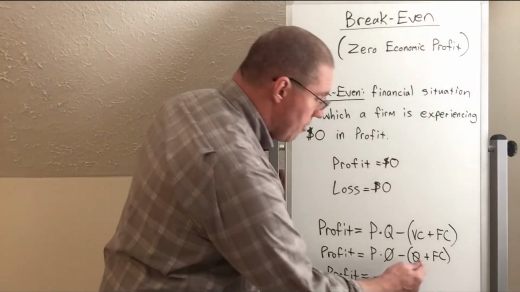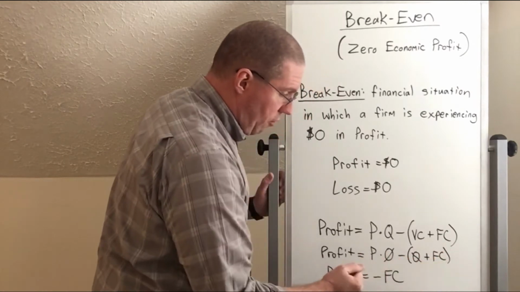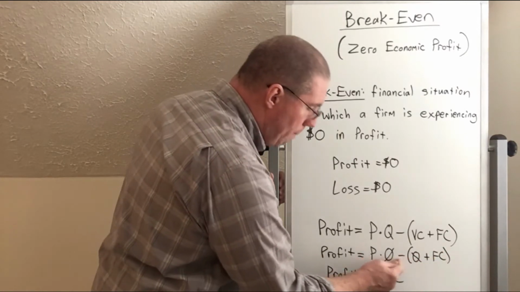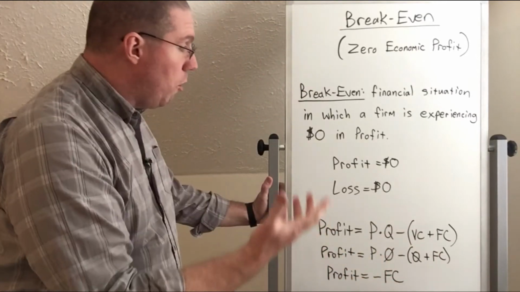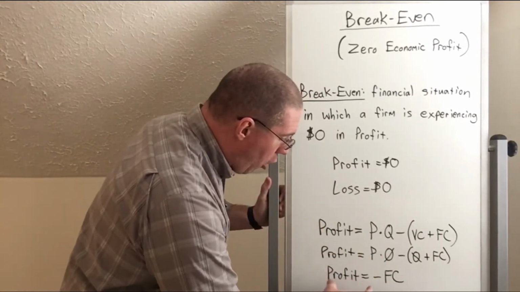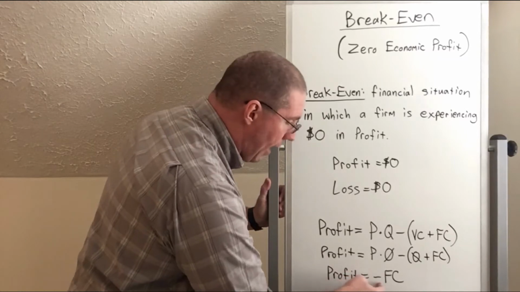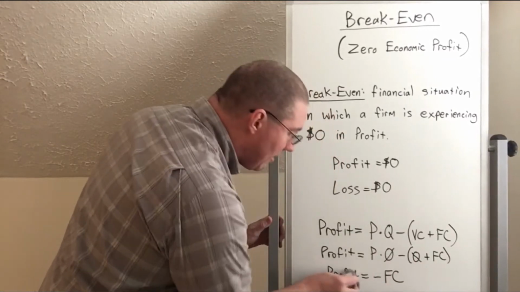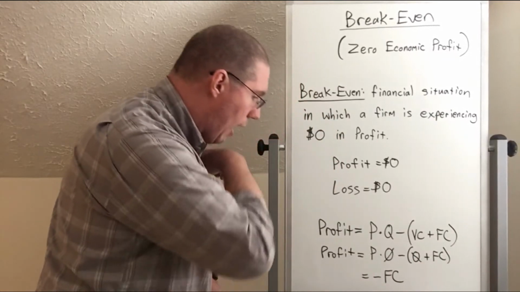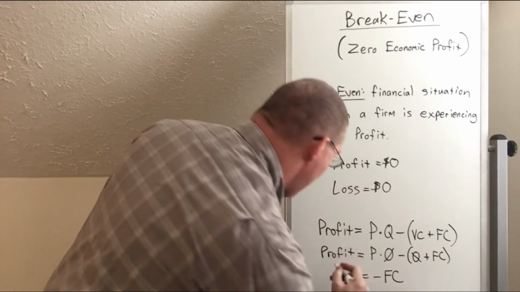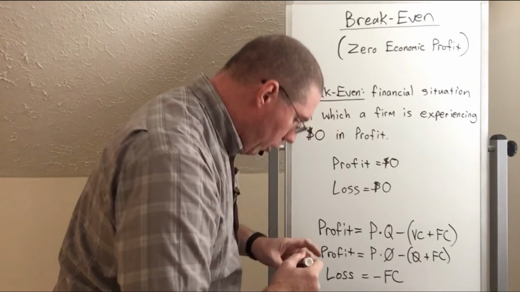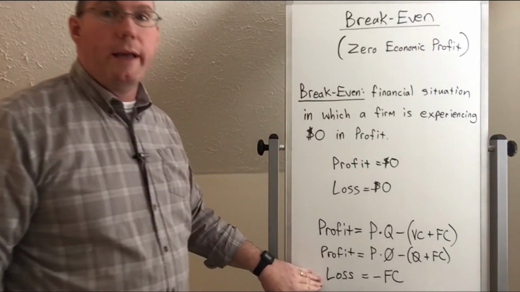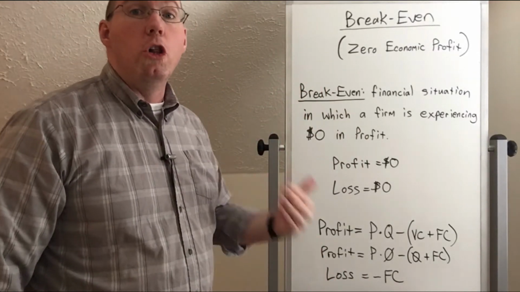Okay, so zero plus fixed costs is just fixed cost. Zero minus fixed costs means negative fixed costs. And so as we start our business, our profit is equal to negative fixed costs, which technically makes it not profit. It makes it a loss. And so we are starting the business in a situation where we are losing.